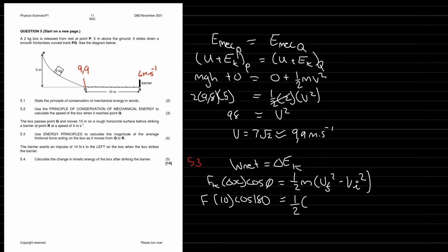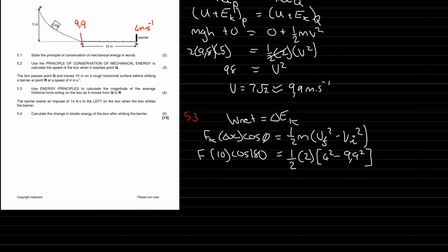That's going to be half the mass of this object, which is still 2 kilograms, times v final squared, which is 4 squared, minus v initial squared, which we calculated to be 9.9 meters per second, so 9.9 squared. So essentially, to get our answer, all we need to do is divide by that term. So F is equal to a half times 2 times 4 squared, which is 16, minus 9.9 squared.